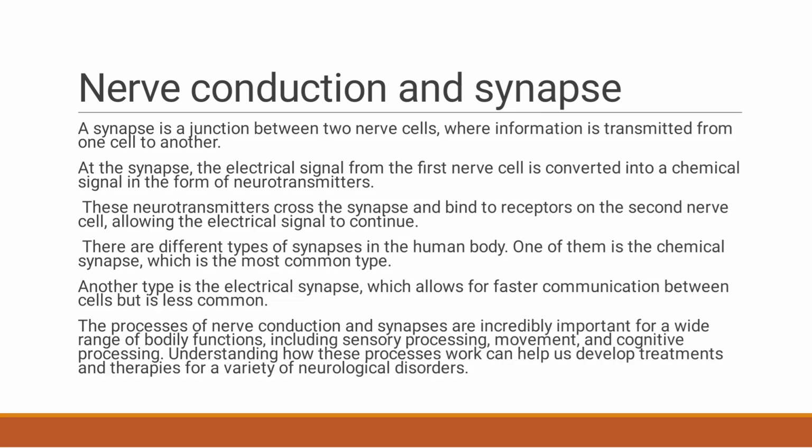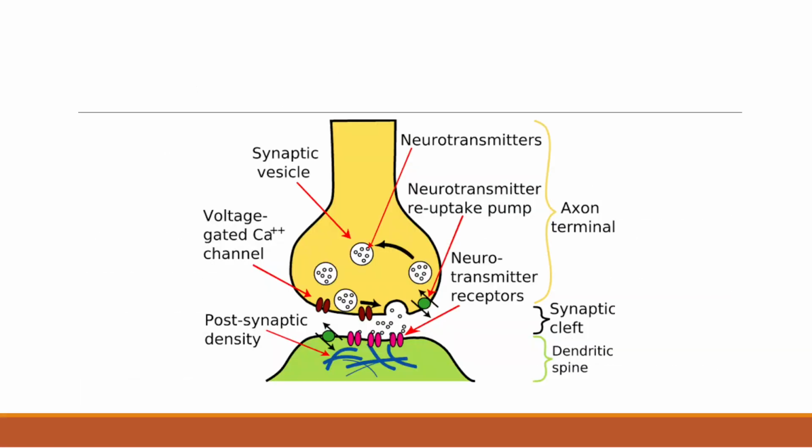There are different types of synapses in the human body. One of them is the chemical synapse. Another type is the electrical synapse. These are the types of synapse. This is a diagrammatic representation of a synapse. There are synaptic vesicles, and then it will be converted to neurotransmitters, and then it will be transmitted to another nerve cell.